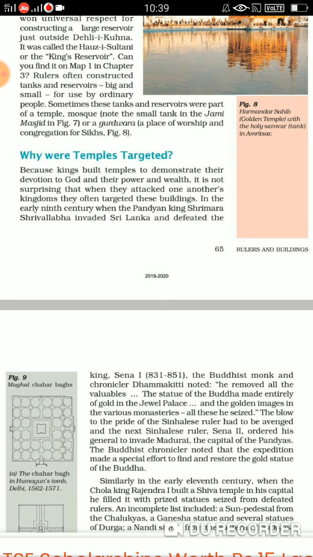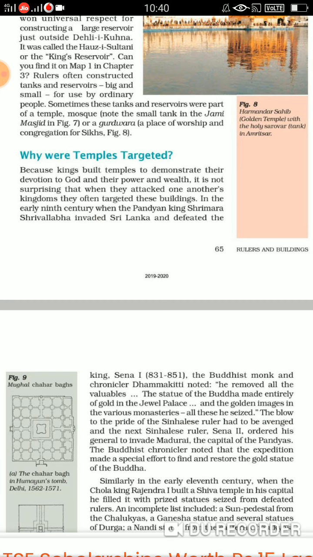Fine. Now, children, as the kings were making the temples just to demonstrate their power, wealth, and their devotion to the god, it is simple to understand that when they were attacking other kingdoms, obviously they were targeting their buildings first, their important buildings first. So in that case, the temples and other important buildings were targeted.